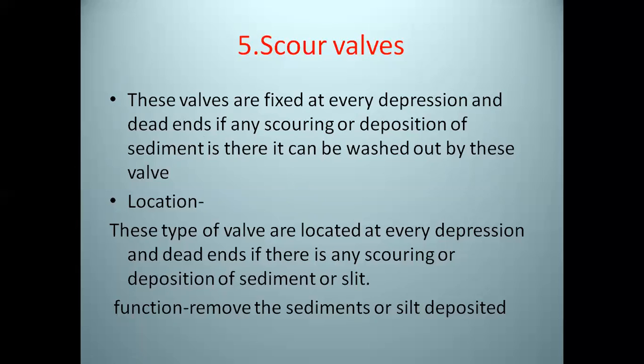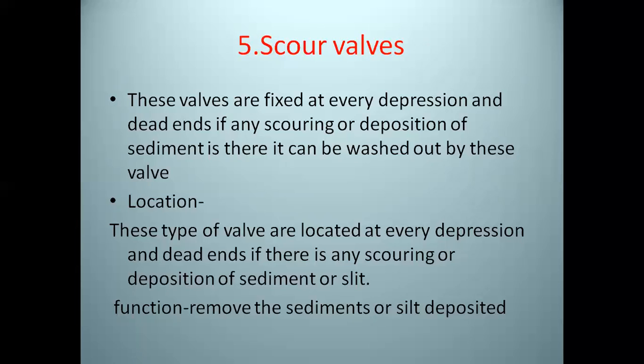If any scouring or deposition of sediment is there, it is washed out by this valve. If there is a deposition of sediments or any polluted material, that deposition is washed out using these valves.